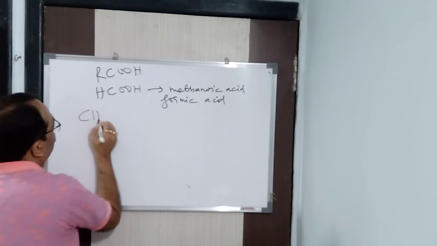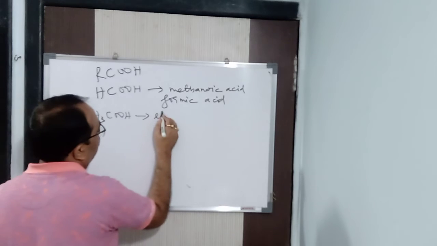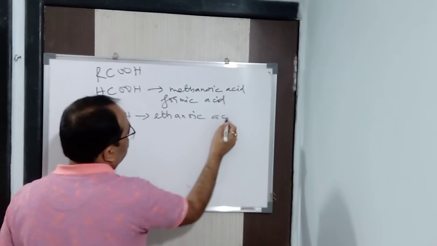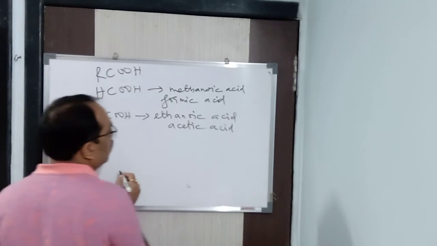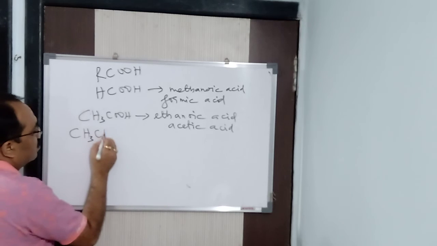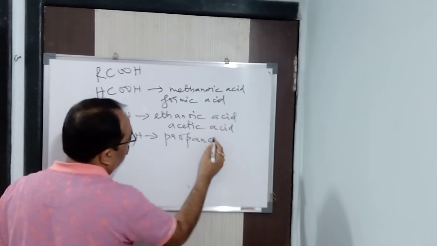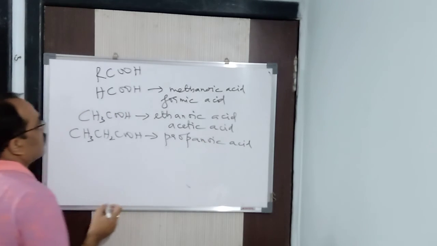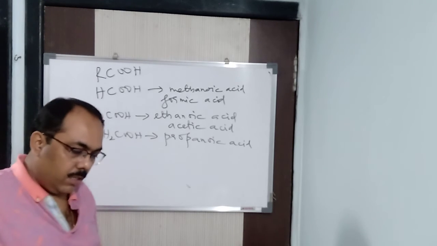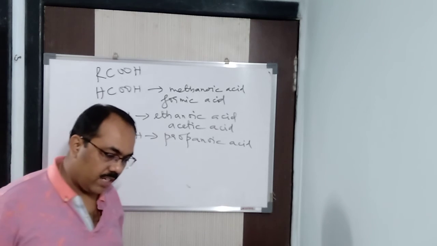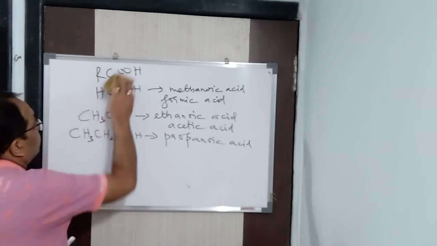Similarly, you add a CH2 group. You add CH2, what do you get? CH3COOH, because H is there, you add CH2, CH3COOH. What is that? Ethanoic acid, otherwise known as acetic acid. Acetic acid is vinegar. Similarly, you add another one, CH3CH2COOH. What is it? Propanoic acid. We don't have any common name for it. Clear? So, this is the common name and the IUPAC name for the carboxylic acid.